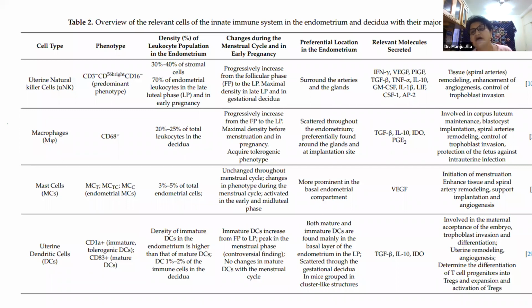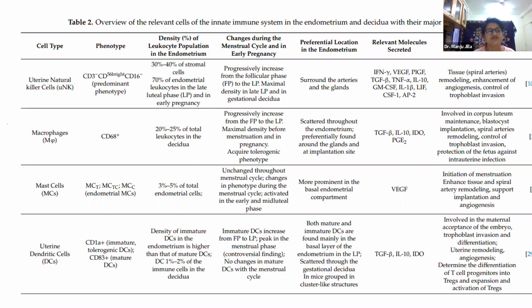What is the function? They do spiral arterial remodeling. You know that the spiral arteries lose their muscular wall and are left with only epithelial cells, so that we do not have resistance to the circulation around the trophoblastic villi. If that fails to happen, then we land up in a condition called pregnancy-induced hypertension. Then there is enhancement of angiogenesis and control of trophoblast invasion. So we do not allow the trophoblast to go beyond the basal layer of the endometrium. And all this is done by the natural killer cells.